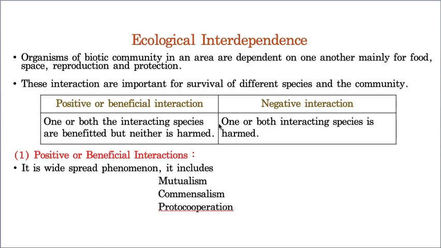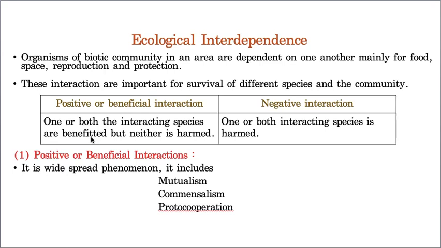In this dependence we have two types of interactions. The first one is positive or beneficial interaction, and the second one is negative interaction. Let us take the first one, positive or beneficial interaction. In this, one or both of the interacting species are benefited. That means this is a type of interaction in which two organisms are present.